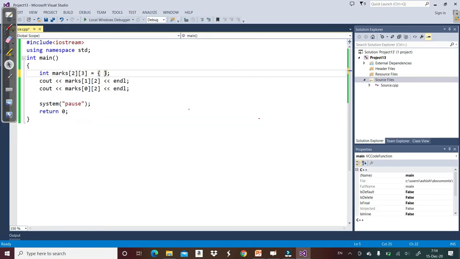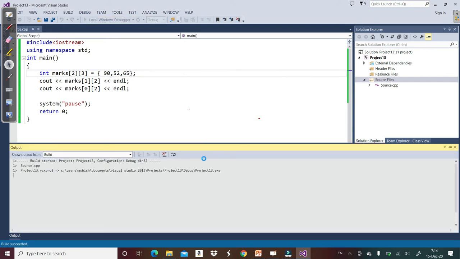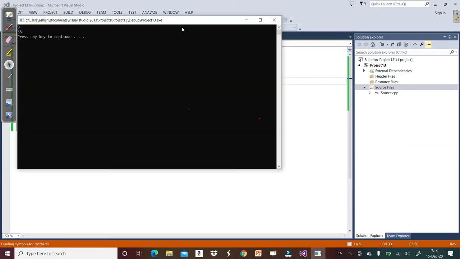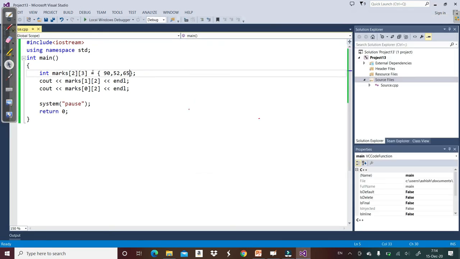If I write here only 90, 52, 65 and then run it, it means it is going to assign 90, 52 and 65 in the first row, the first, second and third columns, and then all the rest of the elements will be 0. So this is how you can initialize a two-dimensional array.